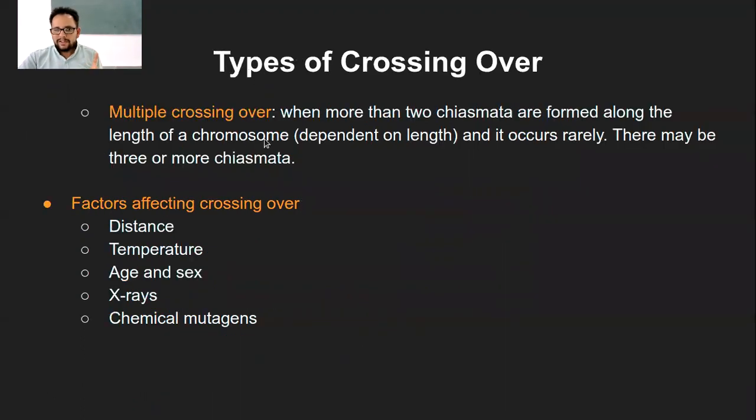And the last type is multiple crossing over, that is when more than two chiasmata are formed along the length of the chromosome, and it occurs very rarely. Like I said, multiple crossing over means more than two, that is three or four or even more, which is a very rare event. It depends on how long the chromosome is, that is possible.